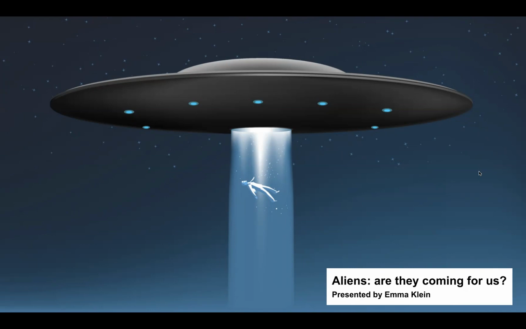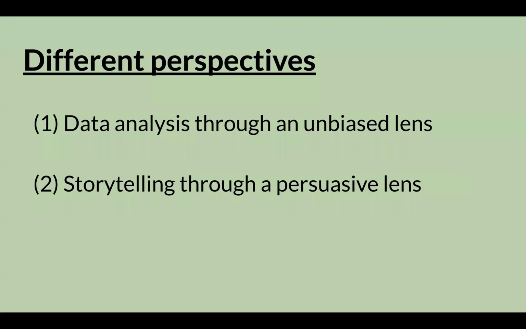In this study, we will be investigating UFO sighting data in the U.S. from 1931 through 2014. Visualization techniques will be used to communicate this data with you. The main objective is to communicate UFO sighting information from two different perspectives: 1, data analysis through an unbiased lens, and 2, storytelling through a persuasive lens. In this video demo, we will focus on the data analysis visualization.